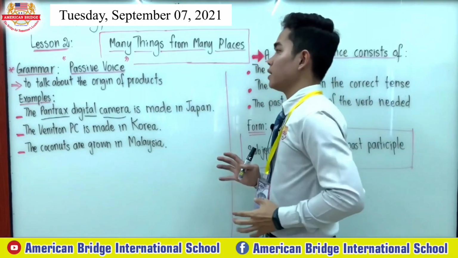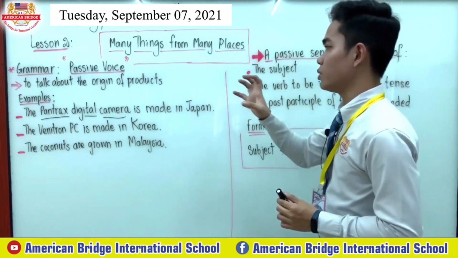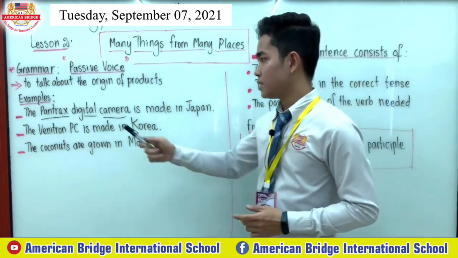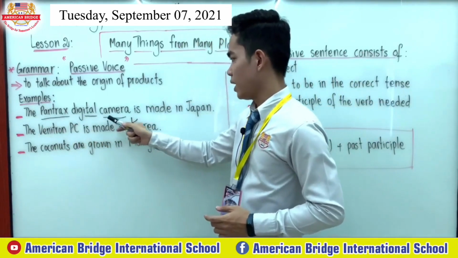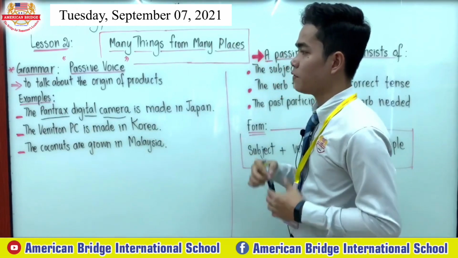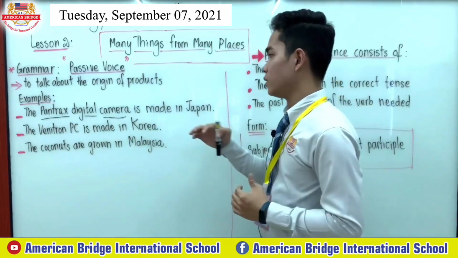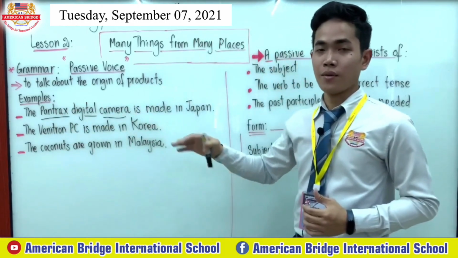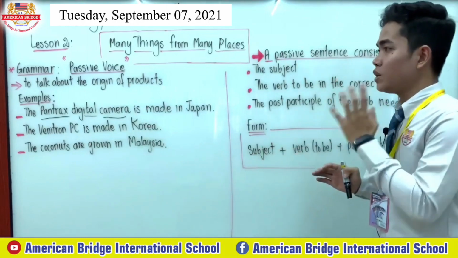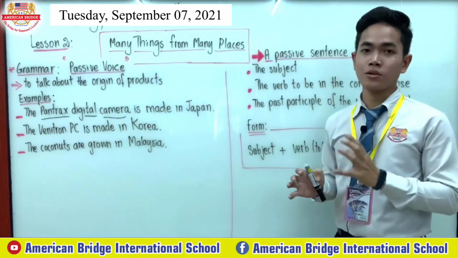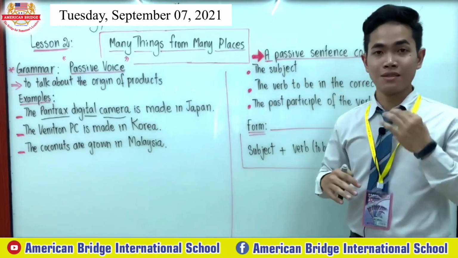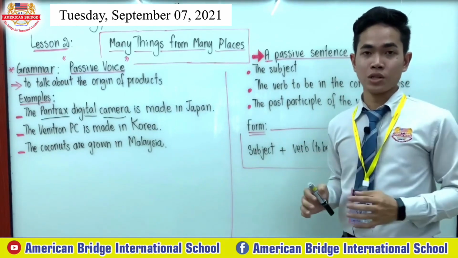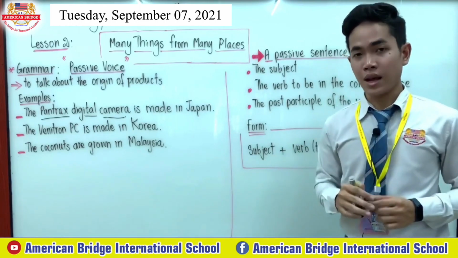Regarding our lesson, we use the passive voice to talk about the origin of the products, right? As you can see in the example, the Pantrax digital camera is made in Japan. So we focus on the Pantrax digital camera only, right? We use passive voice in this situation to talk about the things or people which are affected by the action in the sentence, right?